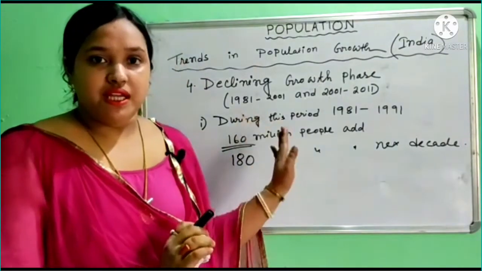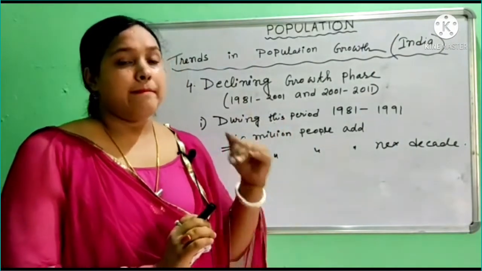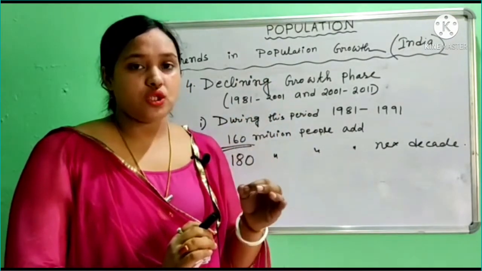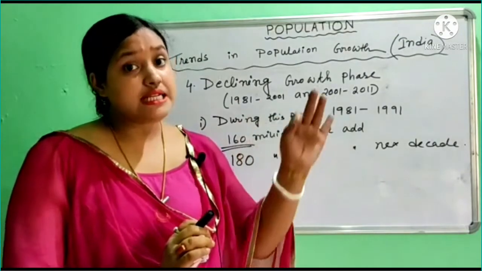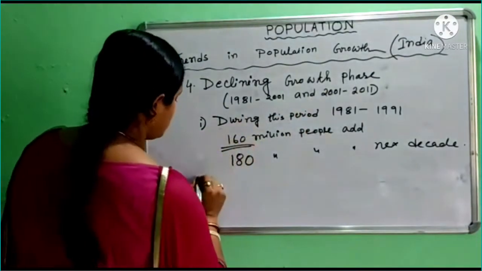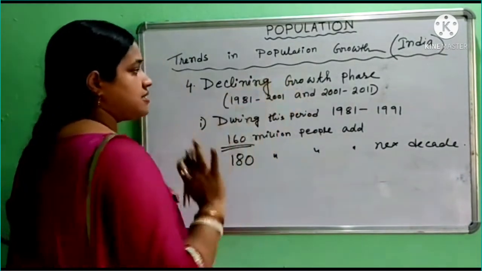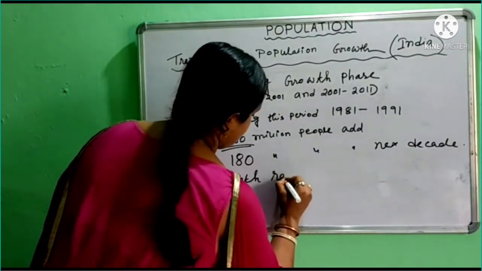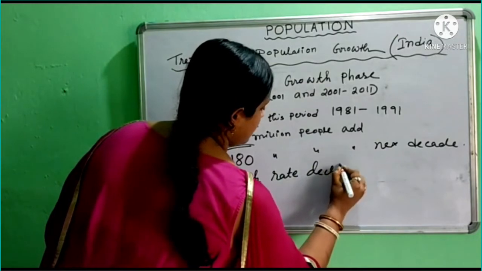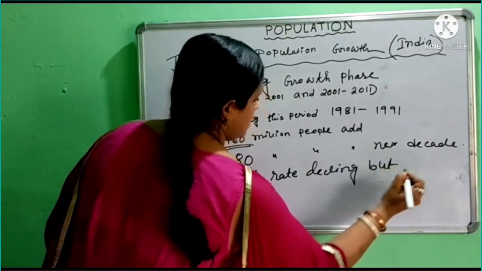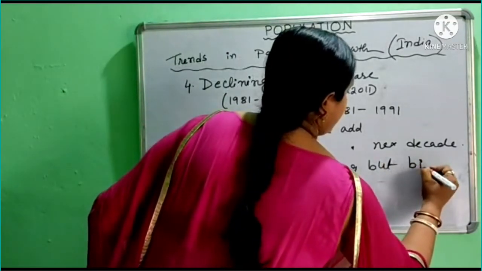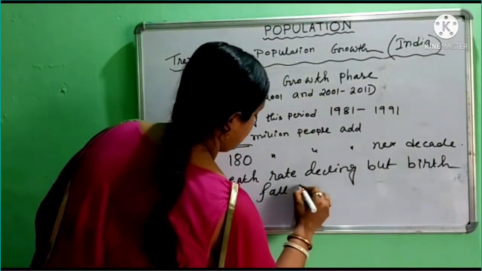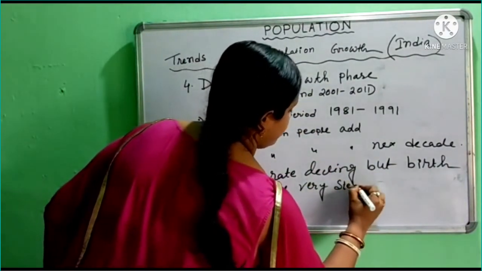So what happened in this period? The main characteristic is that death rate is declining, but birth rate is also declining, or we can say falling steeply. So this is the most important point that we found in this phase, that death rate declined, but birth rate fell very steeply.